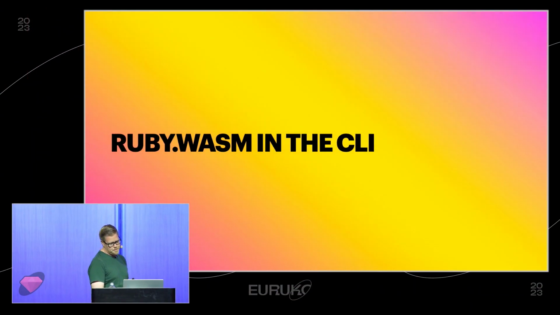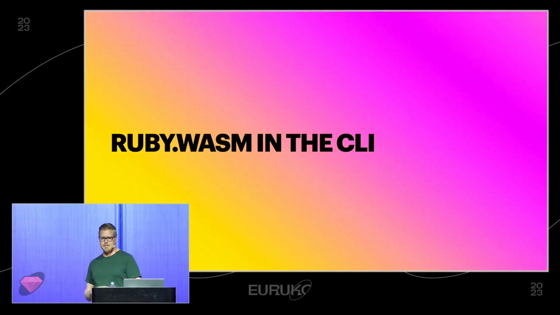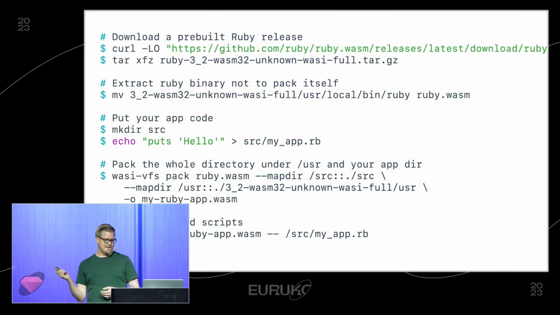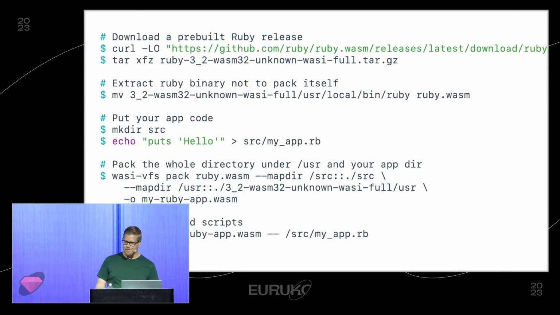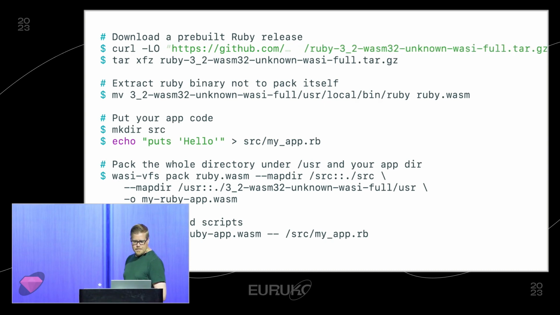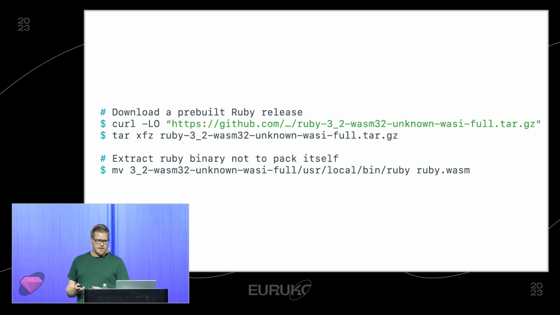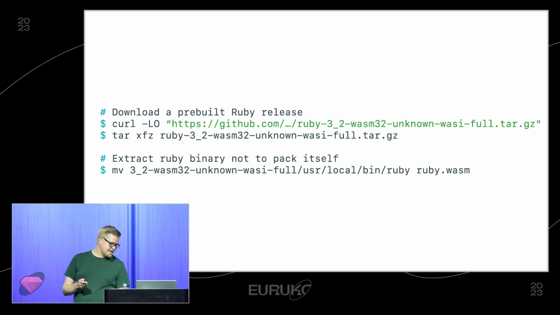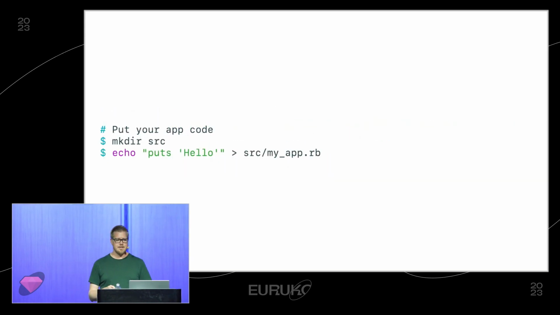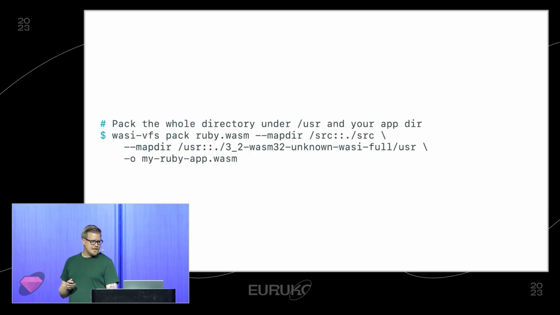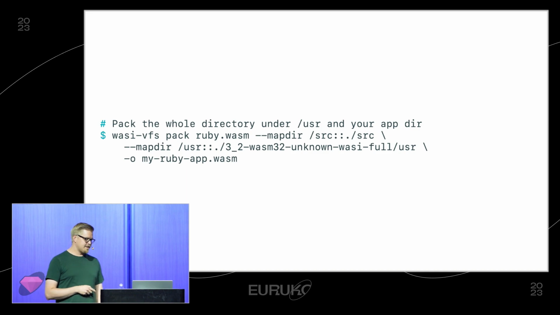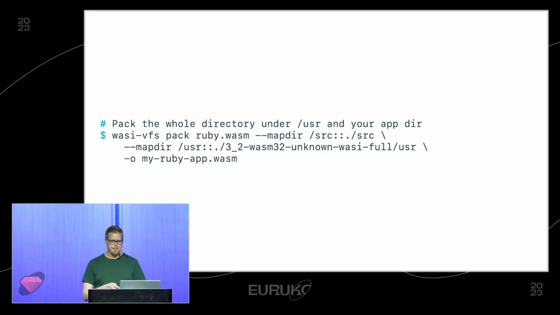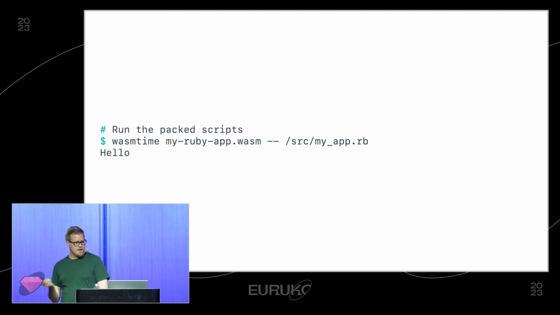And then it's also possible to use ruby.wasm outside of the web. For example, here's the example that I ripped off straight from the README. And we can break it down a little bit here. Well, first of all, we fetch the WASM build of Ruby, and then we can extract it and create our own little app code. And then we use the aforementioned WASI VFS to pack it all into a single WebAssembly file. And then we can run that on the command line.